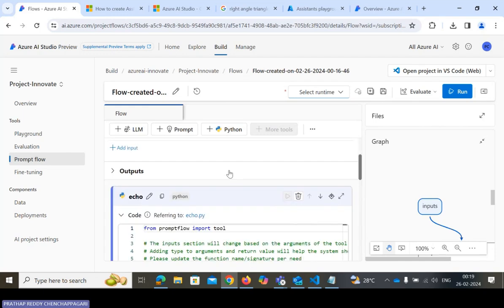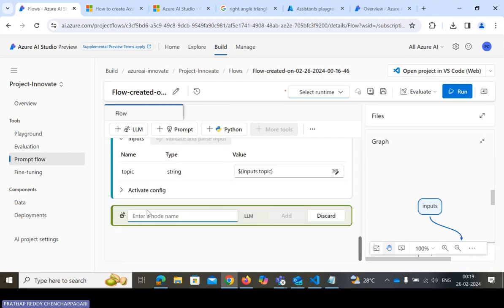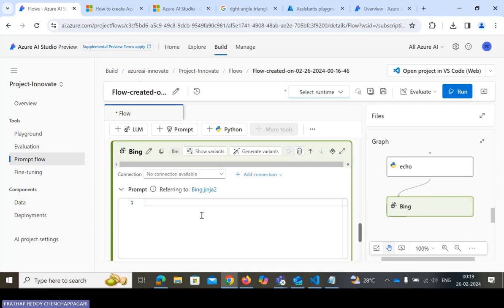One more thing is we need to add some LLM models. What are the LLM models? For example, let's say GPT, or else the Bing model. Okay, I need to add the Bing model. You need to tap on add. You need to add that Bing model here. And we need to give some prompt. So what is the prompt? I need to ask Visual Studio.